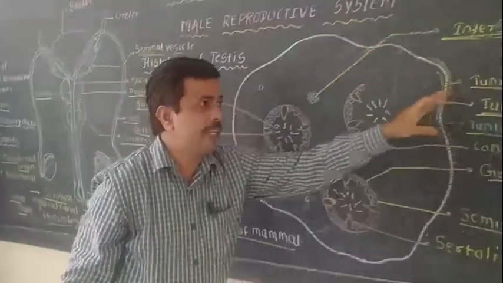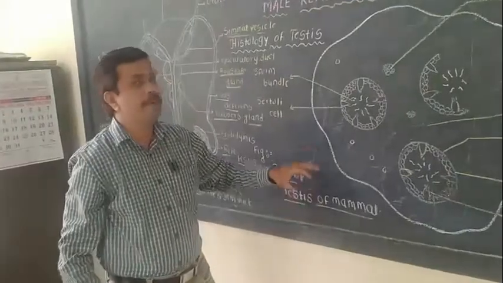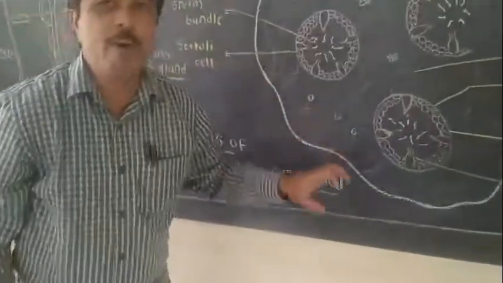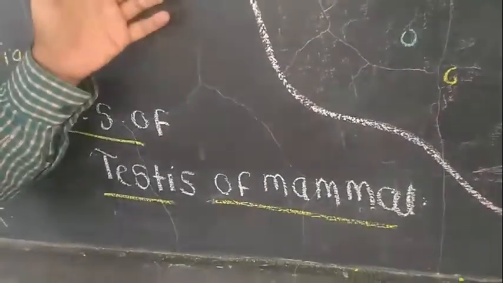These cells secrete important hormones known as androgens or testosterone. So in this way, this is the structure of the transverse section of the testis of a mammal. It is the most important part of the male reproductive system.